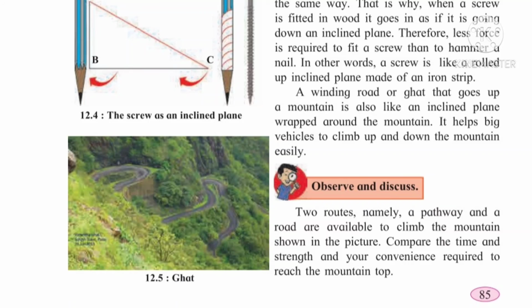Now observe and discuss. Two routes, namely a pathway and a road, are available to climb the mountain shown in the picture. Now compare the time, strength and convenience required to reach the mountain top. So which one is easier, the pathway or the road? Which one requires more time and more strength to reach the top? That we have to find. As the winding road or ghat is convenient, it is easy to reach the top. It requires less time and less strength.